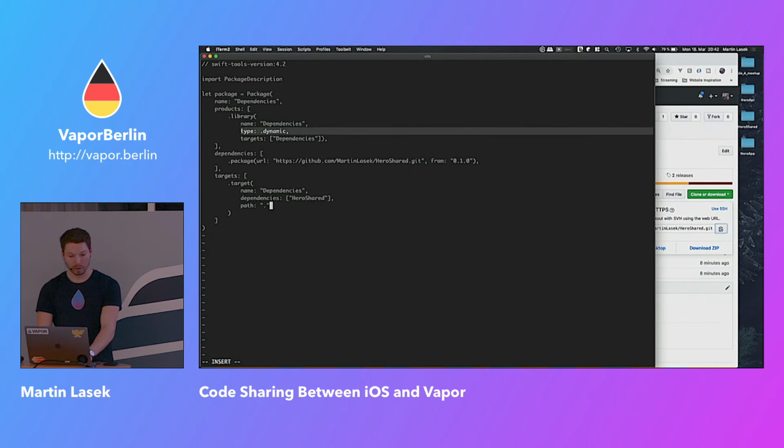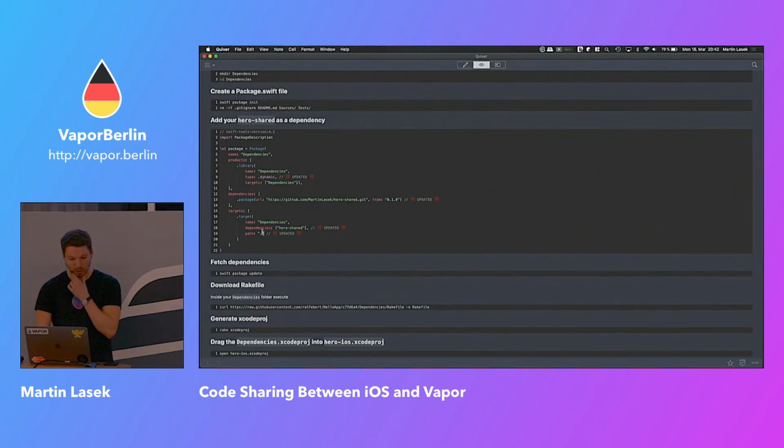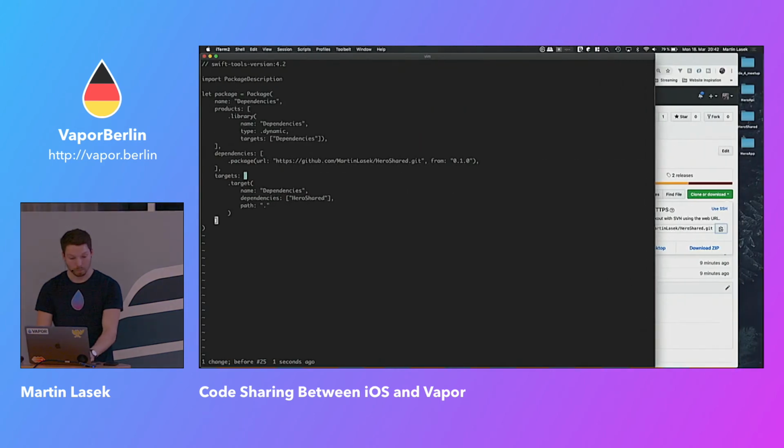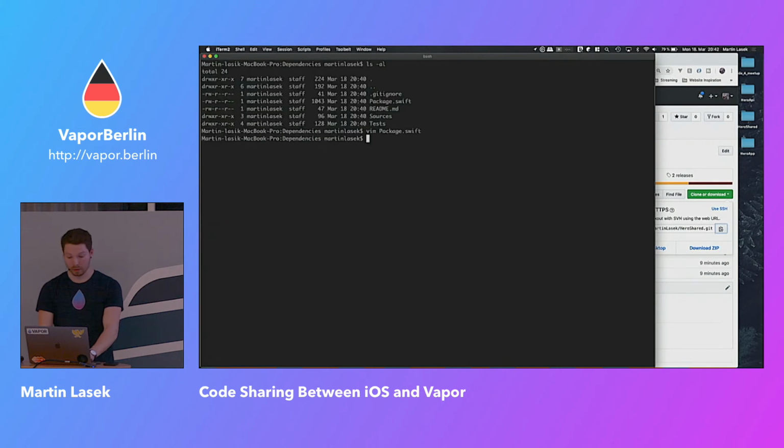So you have dynamic type, this is normal, and then you have to also define the path. Let me double check. So that is updated, and that is updated, and that is updated. Cool. That's the package.swift file.